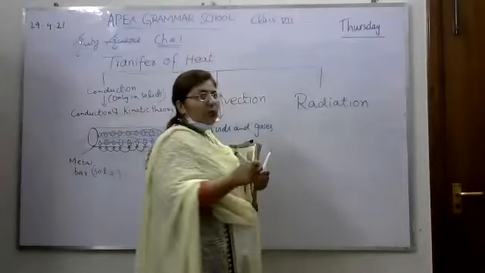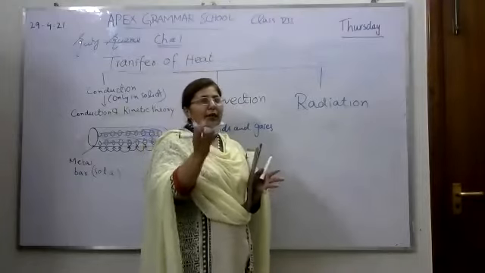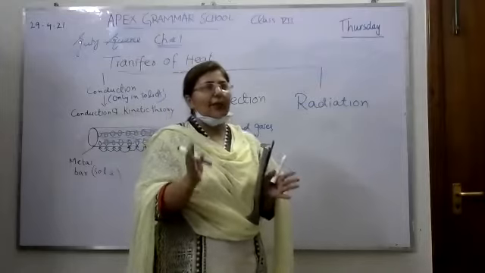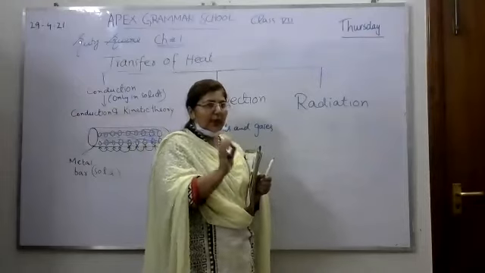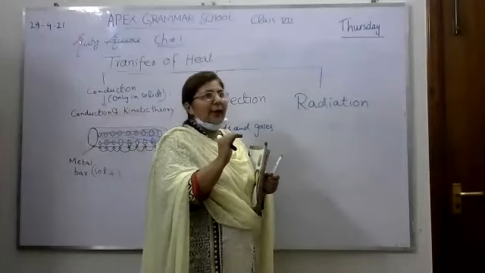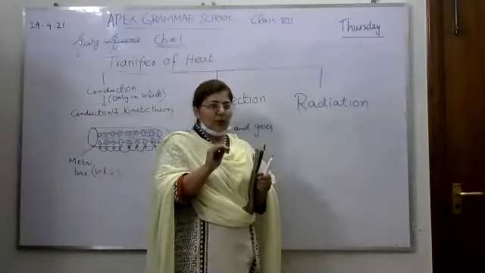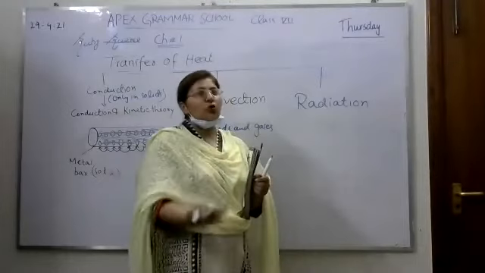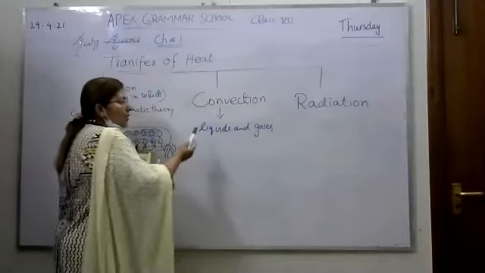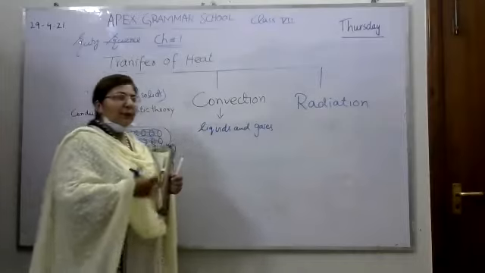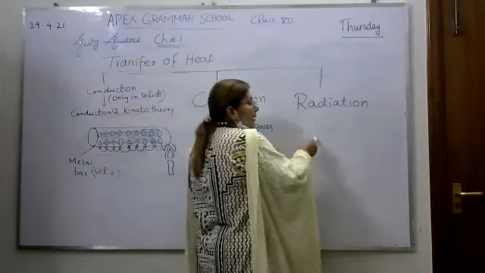Radiation is opposite. When we put something into a microwave oven, we all know that there is a heating element attached on the ceiling and along the walls. So when we heat something under a grill in a microwave oven, the heating element produces heat towards the food. This heat does not rise up. As we discussed in convection, when heat is produced in the water, the warm air will rise up. But here it will not rise up, it will go downward.